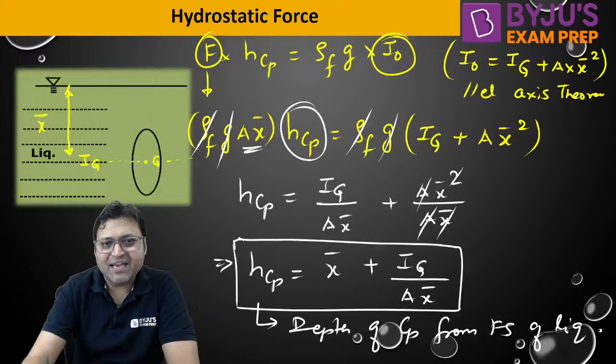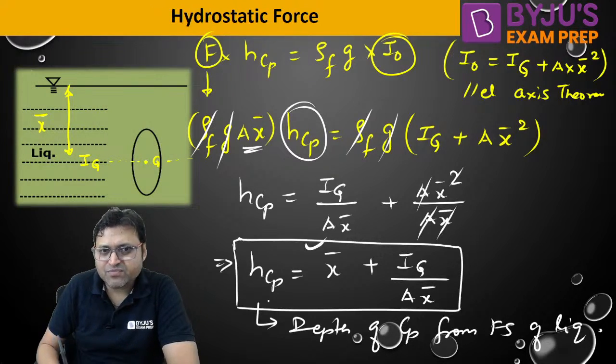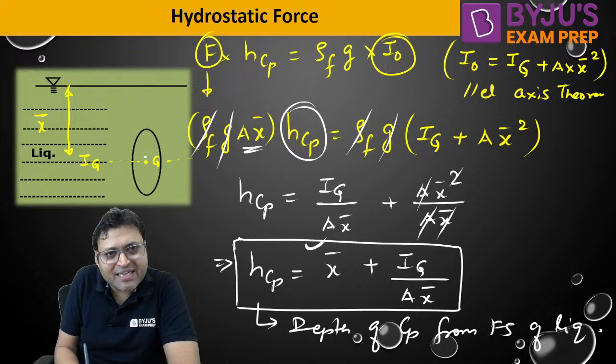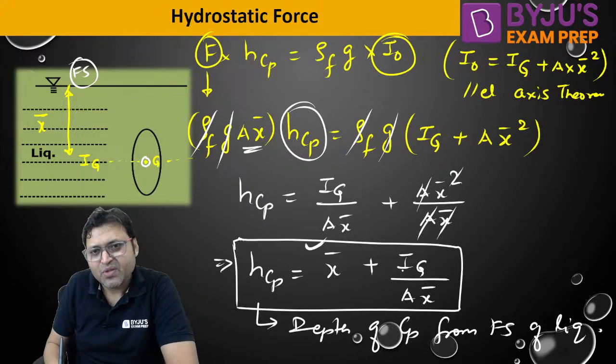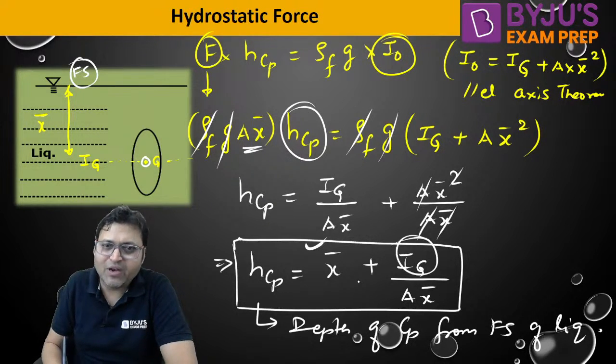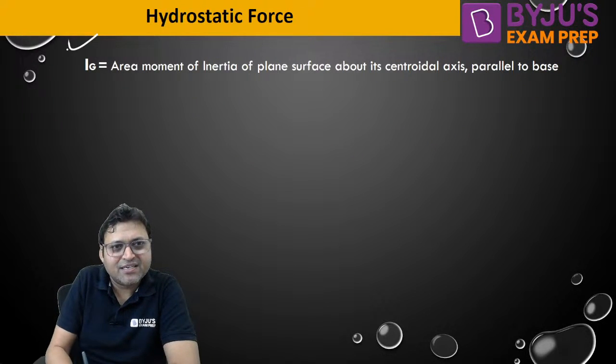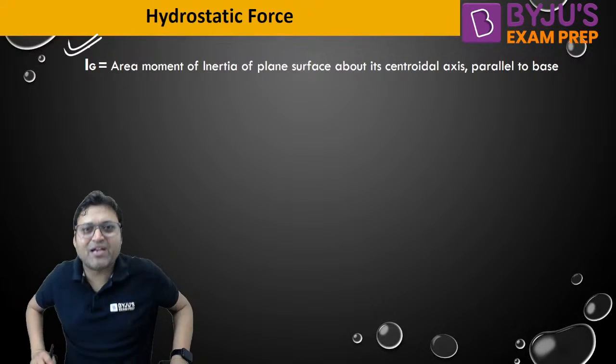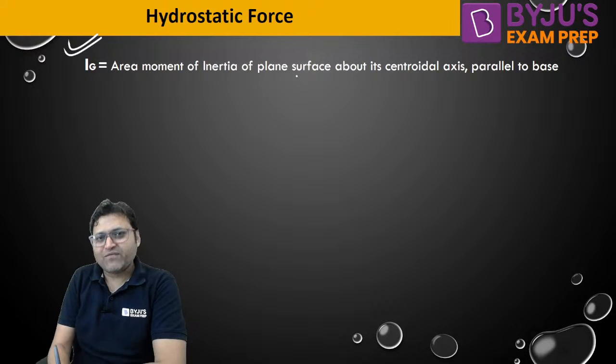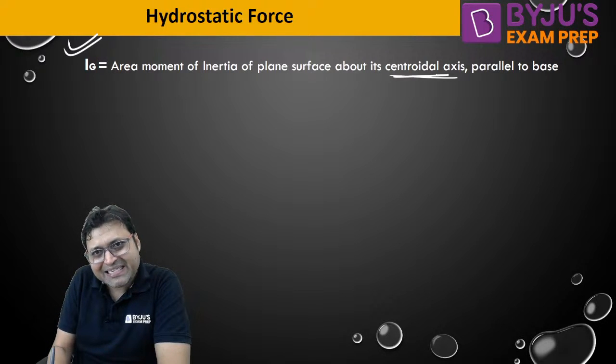What is the IG here? X bar you all know. X bar is the depth of the centroid of the plane surface from the free surface of the liquid. Area you know, area of the plane surface in contact with the fluid. Now the only unknown is IG. IG is the area moment of inertia of the plane surface about its centroidal axis.